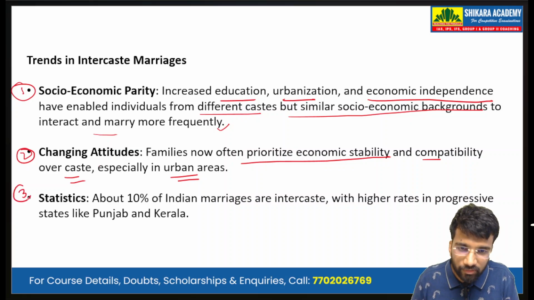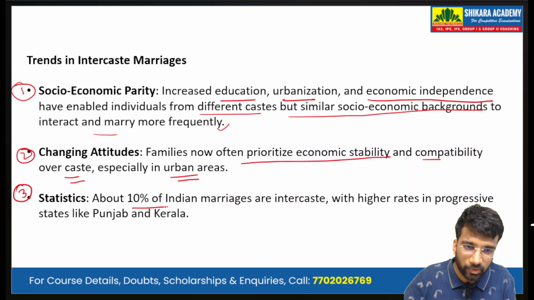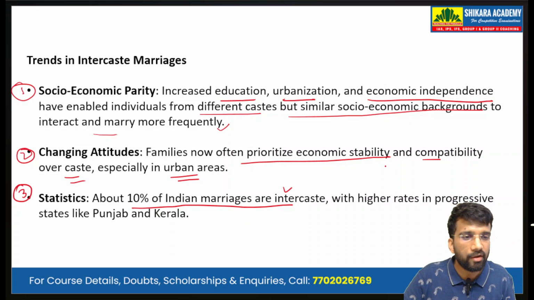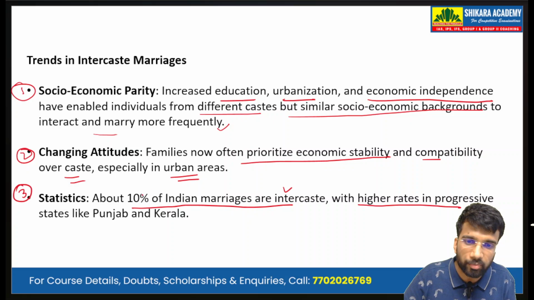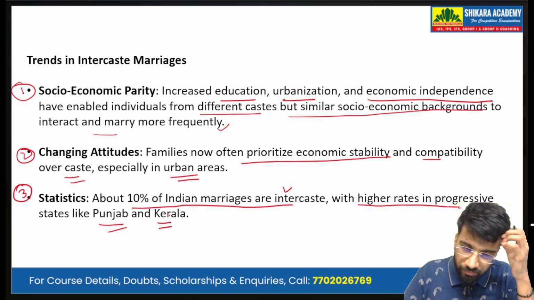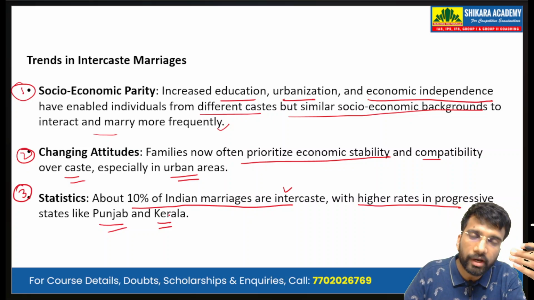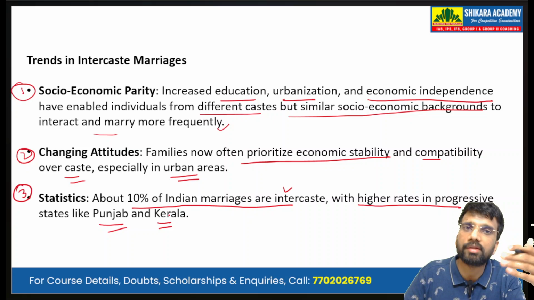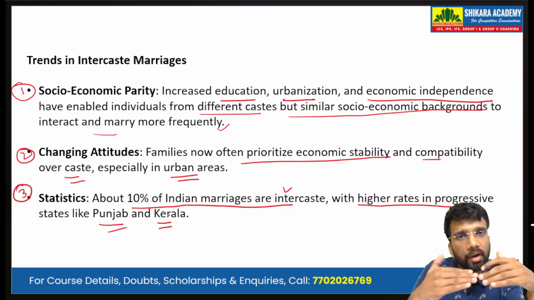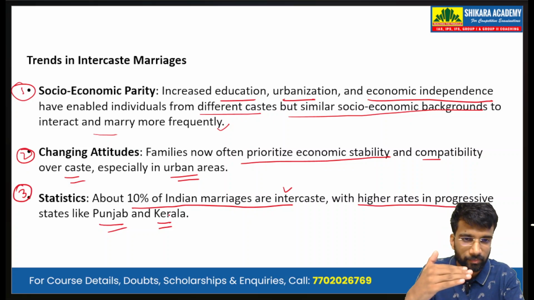Third, we can give a statistic that about 10% of Indian marriages are intercaste. These days, around 10% of the marriages are intercaste marriages, with higher rates in progressive states like Punjab and Kerala. In economically somewhat advanced and more educated states like Kerala, this trend of intercaste marriages is seeing a more rapid rise.